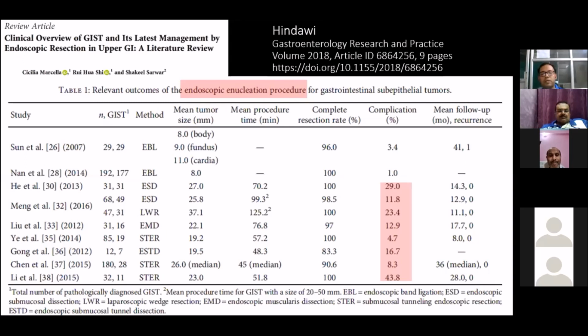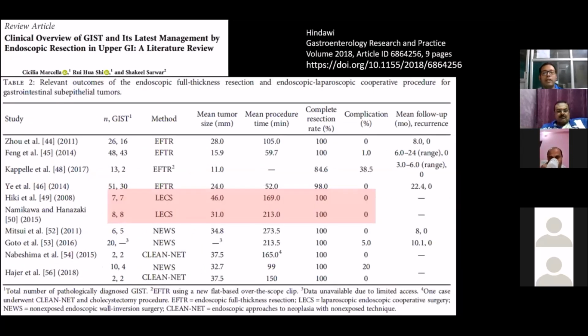It is quite obvious, because these are subepithelial tumors and the chance of serosal perforation was high if we purely go through the endoscopic enucleation procedure. But with full-thickness endoscopic resection or the endolaparoscopic cooperative process, especially the newer endolaparoscopic techniques, according to the study, completion rate, complication rate, and procedure time were all found to be beneficial.